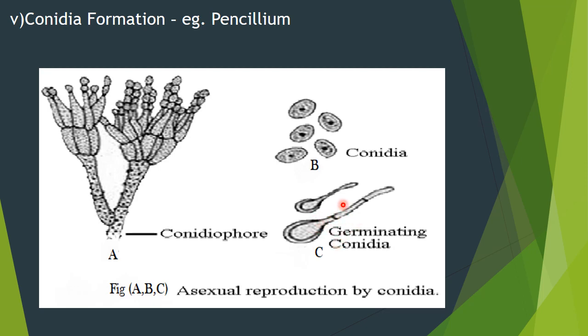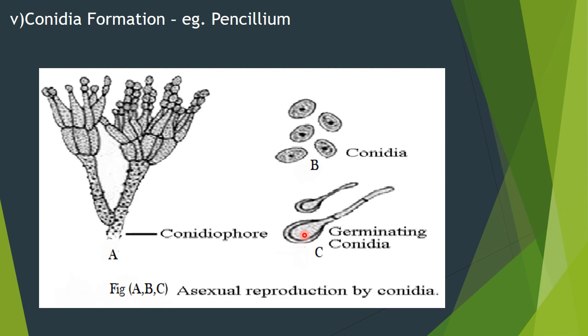So in fungus, especially in Penicillium, reproduction is by conidia formation, which are non-motile spores. I repeat, non-motile spores. By germination they propagate, and each conidium develops into a new Penicillium. We have studied Penicillium in 11th standard. Its importance, do you remember?